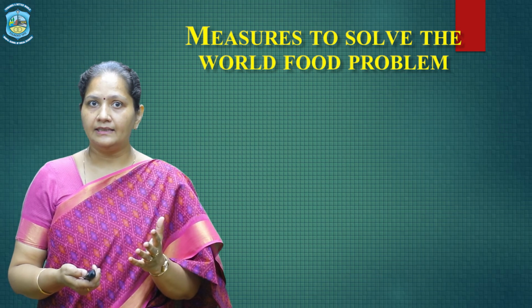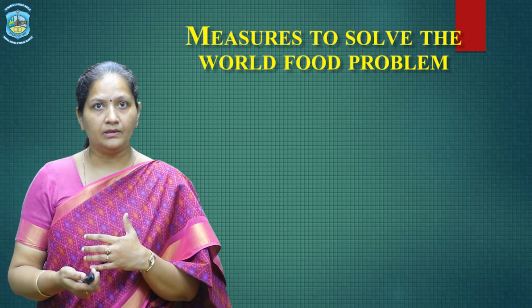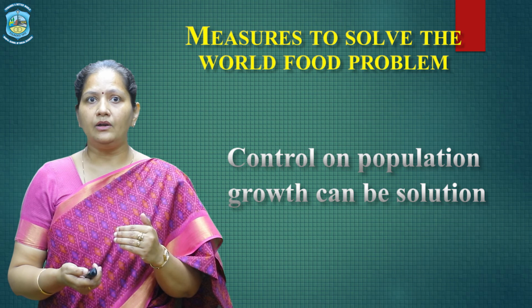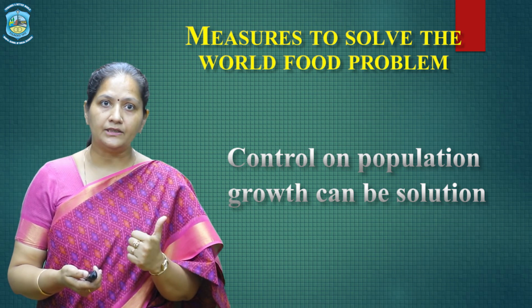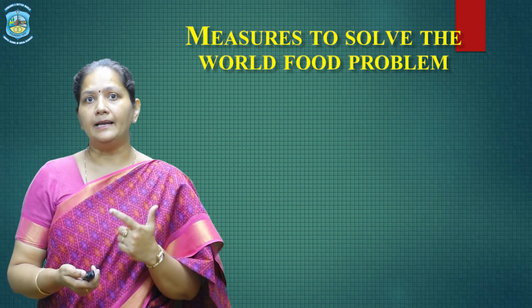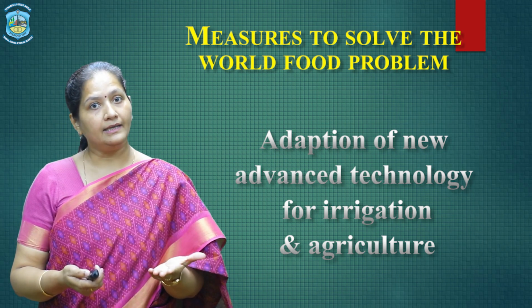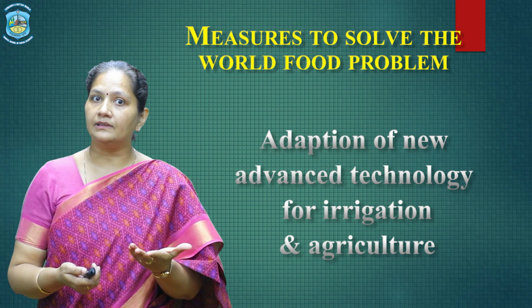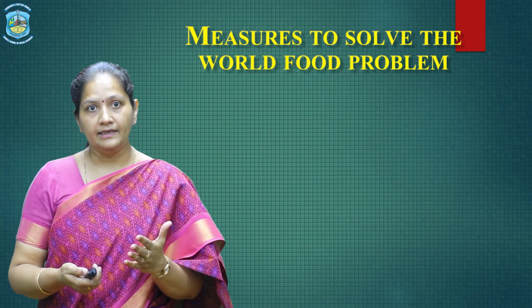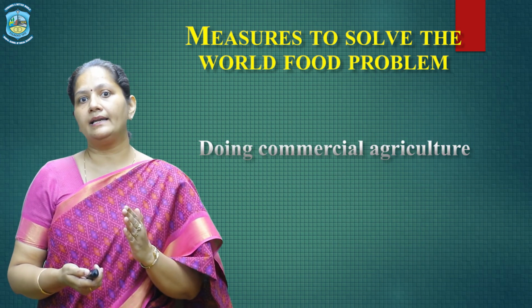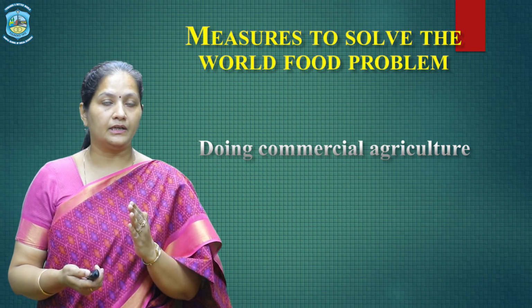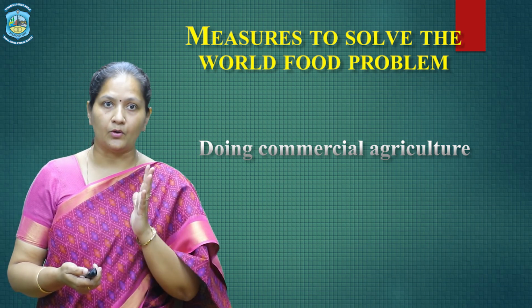As we discussed that population growth is a problem, so control on population growth can be a solution. Adoption of new advanced technologies for irrigation and agriculture can solve the problem at large. And yes, doing commercial agriculture can be a solution for the problem.